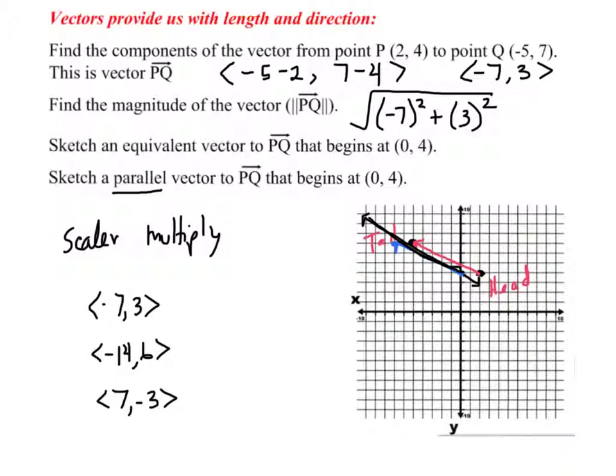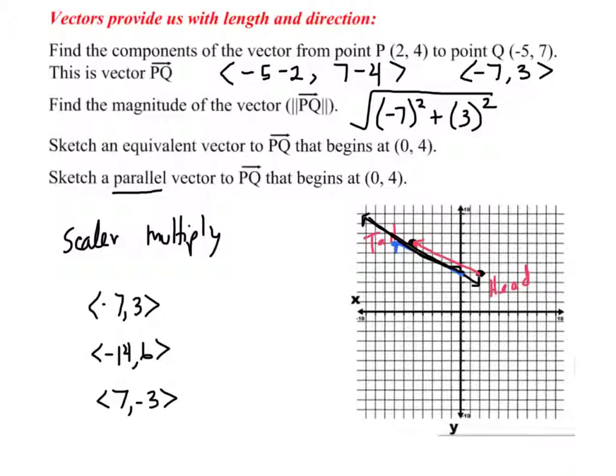So I just multiplied the original vector by negative 1. But of course, all of those slopes would be the same. So a scalar multiple of your original vector would give you an infinite number of parallel vectors. So remember, equivalent has to be really the same. It has to be the same length, same direction. Parallel simply has to have basically the same slope.